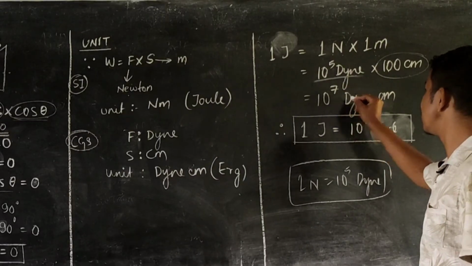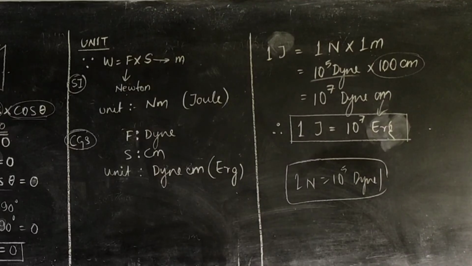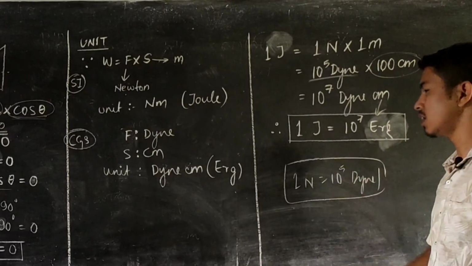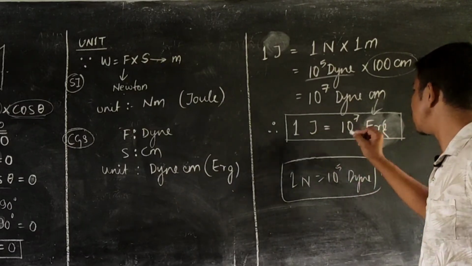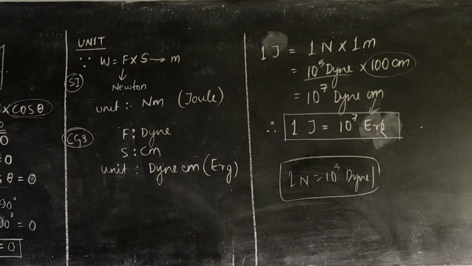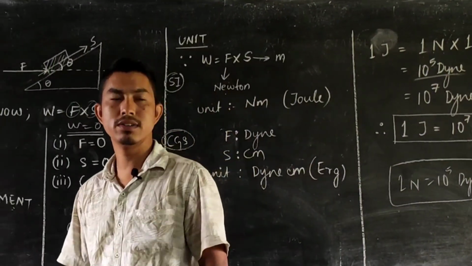So 10 to the power 7 dyne centimeter, which is also known as an erg. So in SI and CGS systems, we can easily derive the relationship between the joule and the erg, which tells that 1 joule is equal to 10 to the power 7 erg. In the next class, we'll learn about the second topic, that is power.